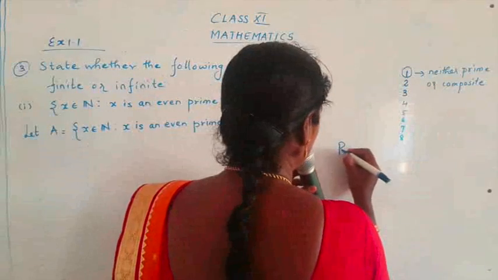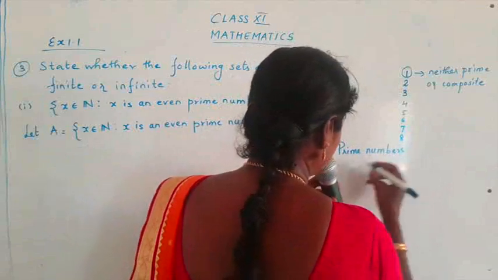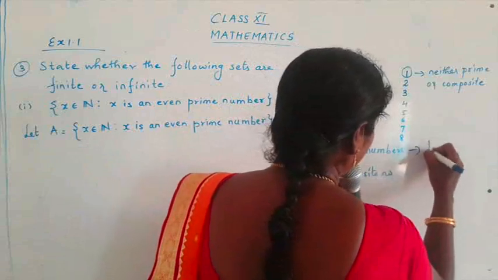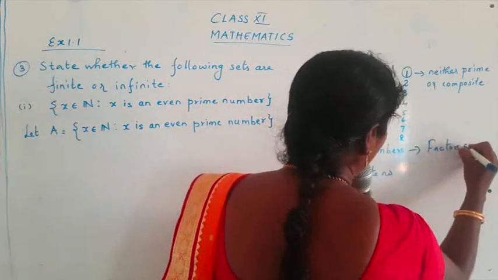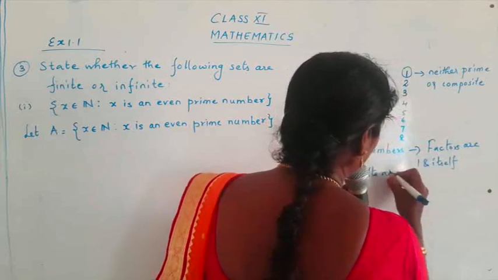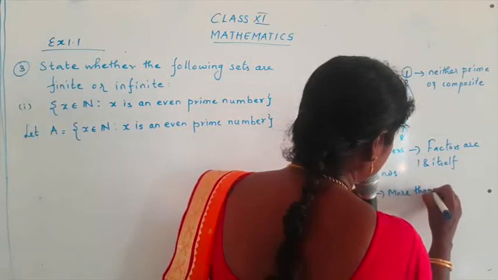You already have studied about prime numbers and composite numbers. What is a prime number? Its factors are 1 and itself. Composite numbers have more than 2 factors.